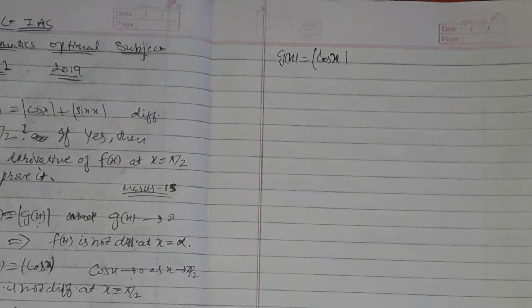|sin x| fails to be differentiable at the origin, at x equal to 0, but here the question asks about x equal to pi by 2, where |sin x| is differentiable. Forget sin x; we only need to work with cos x. If I prove that |cos x| is not differentiable, it implies that f(x), which is designed as the sum of two modulus functions g(x) plus h(x), where g(x) is |cos x| and h(x) is |sin x|, is not differentiable.